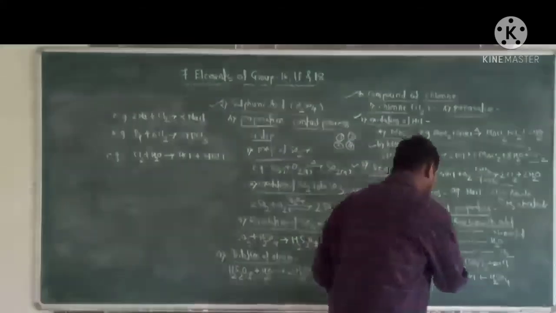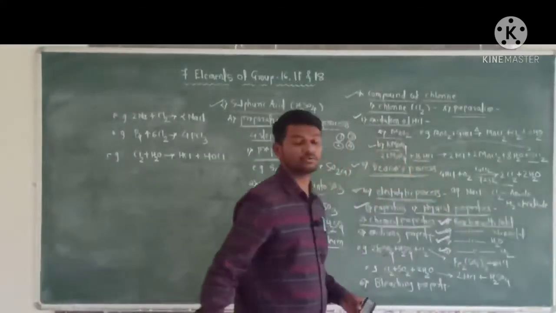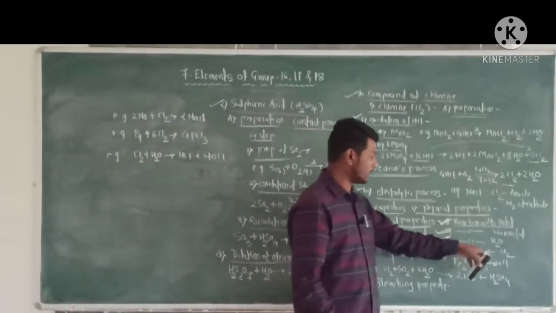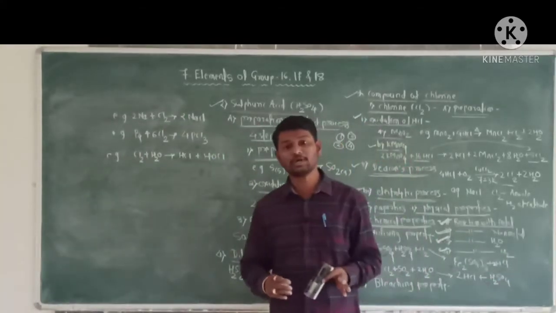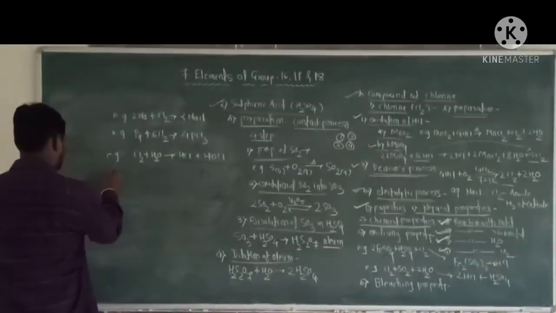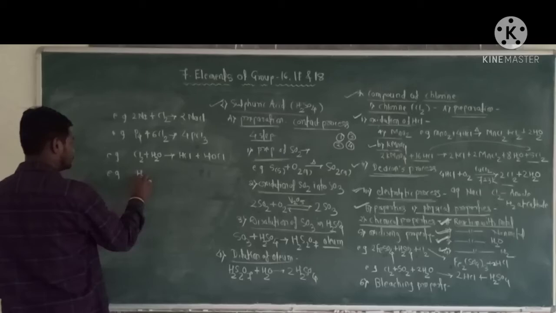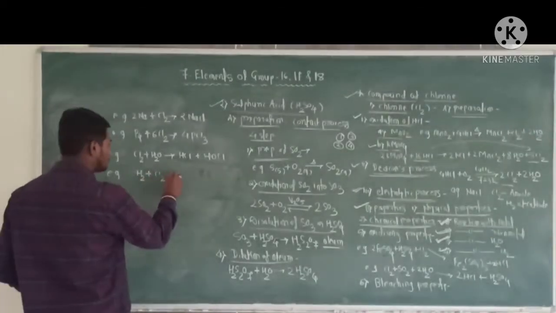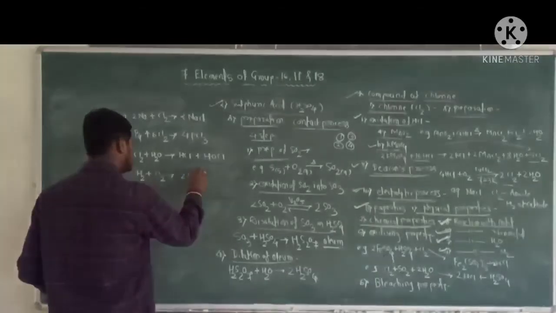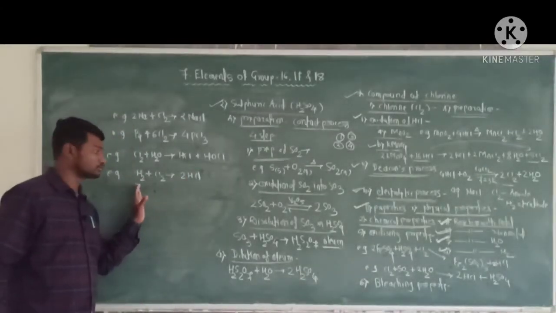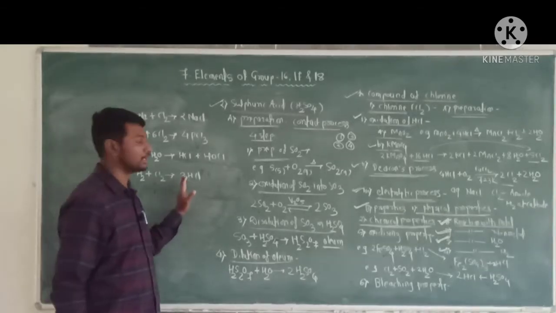Now next, fourth, reaction with hydrogen or dihydrogen. Chlorine reacts with hydrogen or dihydrogen to form HCl. For example, H2 reacts with Cl2 to give 2HCl. That is, chlorine reacts with dihydrogen to form HCl, that is hydrogen chloride.